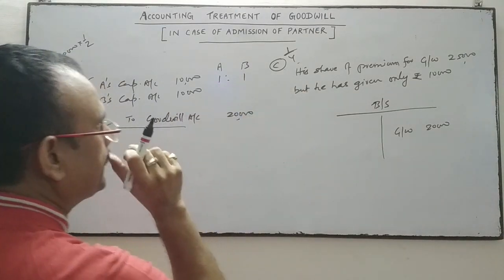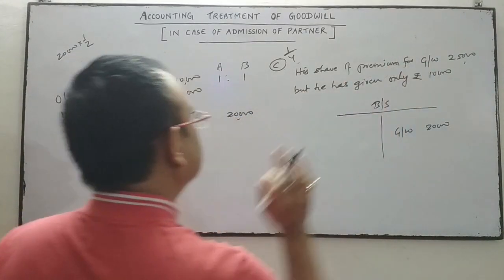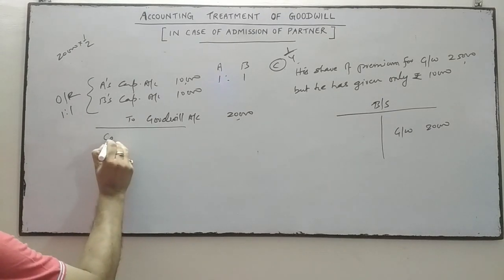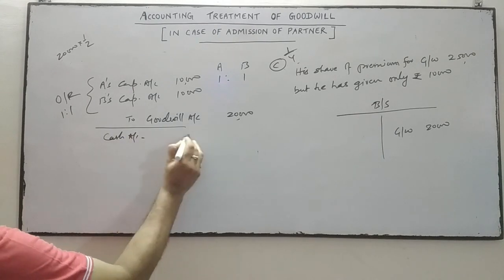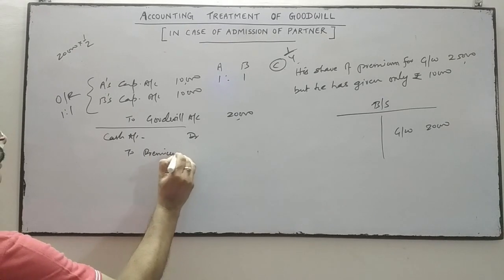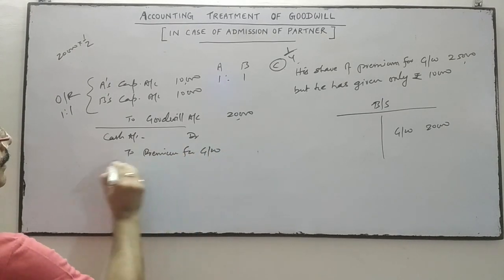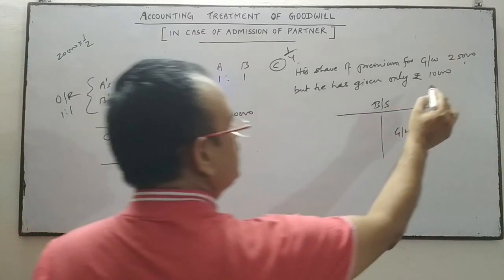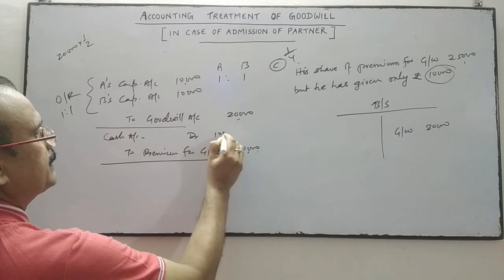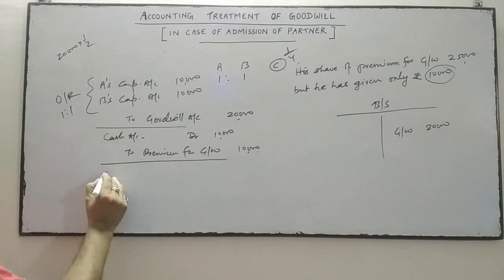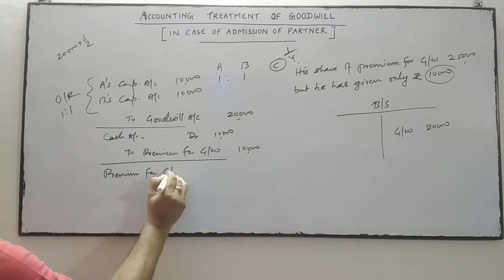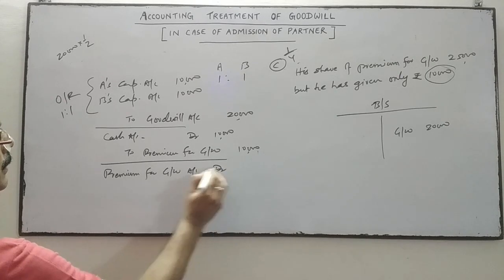Now come to this set. Out of 25,000, he has given 10,000 for the premium for goodwill. So whatever amount the new partner has given for premium for goodwill, for that we'll do the entry: cash account debit to premium for goodwill. He has given 10,000, so for that we'll do the entry like this. And in the next entry, the premium for goodwill account will be debited.